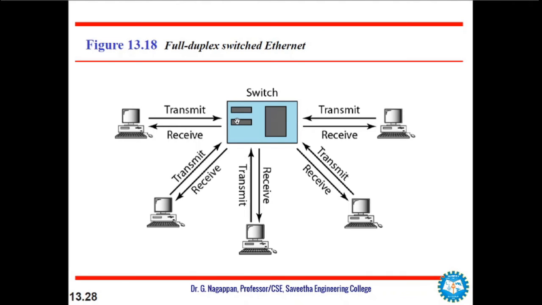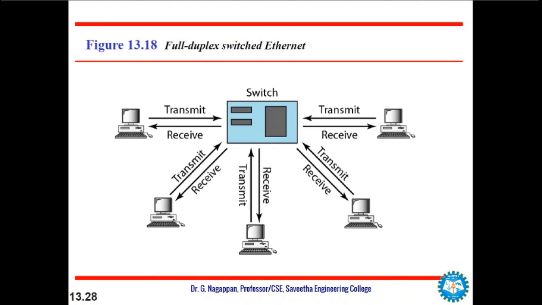So the switched Ethernet is shown here, and instead of using one link between the station and the switch, the configuration uses two links, one to transmit and one to receive. So here there is no need for the CSMA/CD method, because each station is connected with the switch via two separate links.